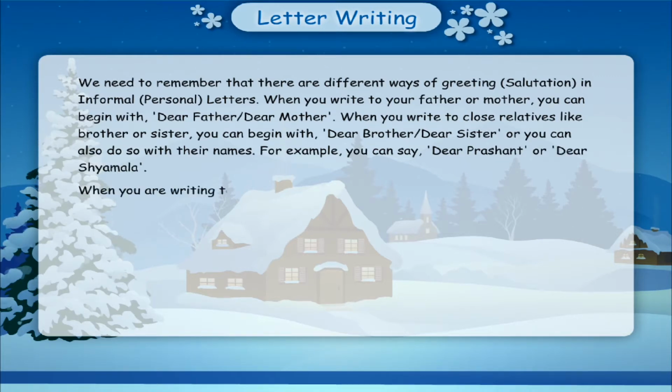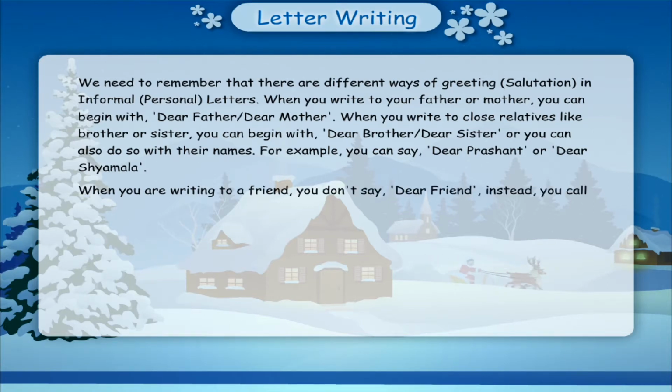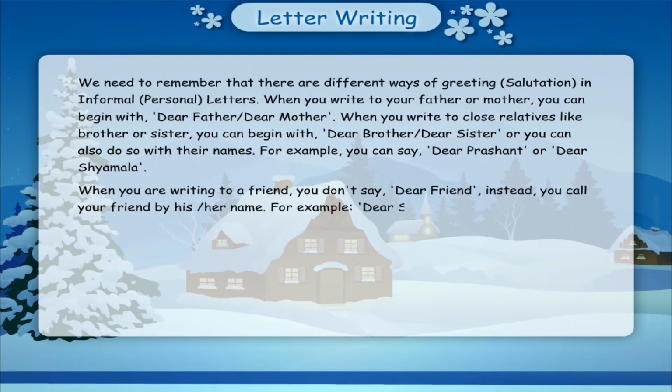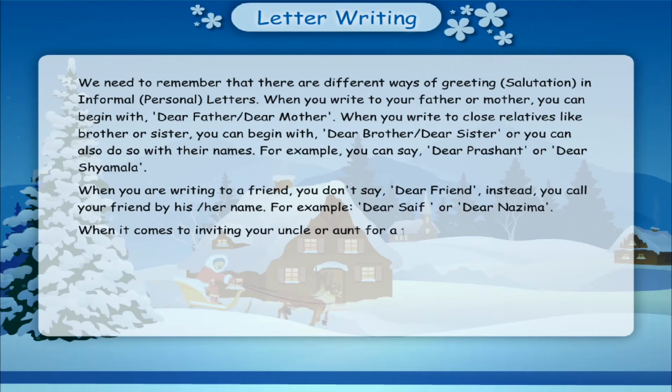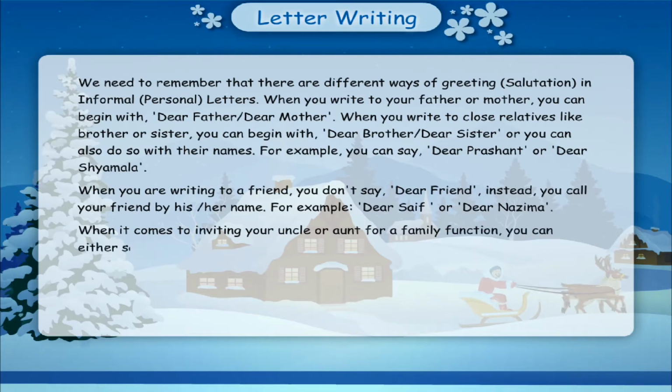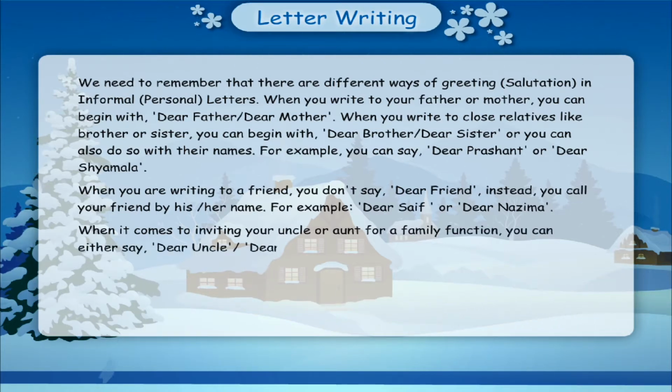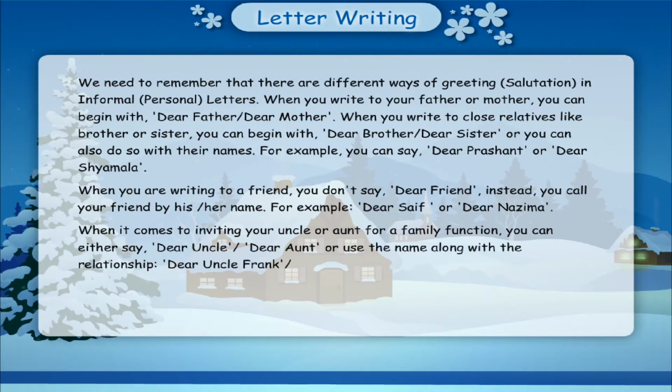When you are writing to a friend, you don't say "Dear Friend." Instead, you call your friend by his or her name. For example, "Dear Saif" or "Dear Nazima." When it comes to inviting your uncle or aunt for a family function, you can either say "Dear Uncle" or "Dear Aunt," or use the name along with the relationship. "Dear Uncle Frank" or "Dear Aunt Stella."